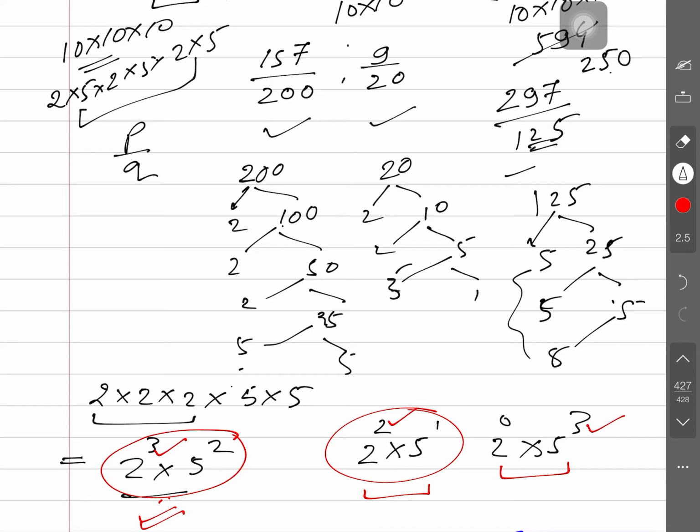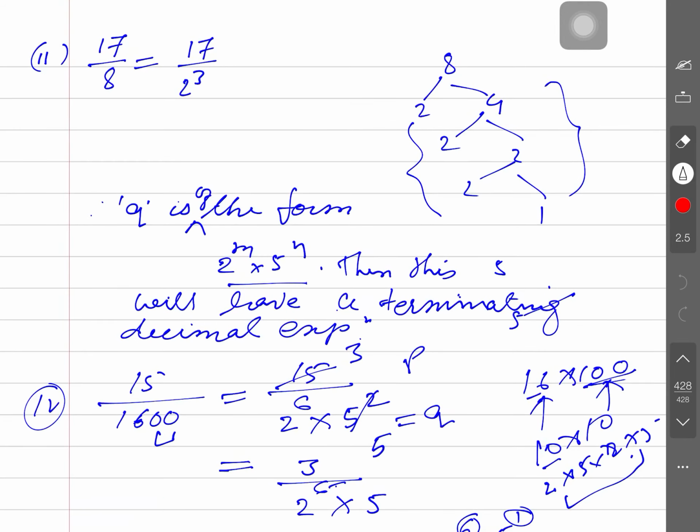One more ready-made result is now coming here. What does this mean? Suppose this is question number two, 17 by 8. So q here is 2 to the power 3 and 5 to the power 0, nothing is there.